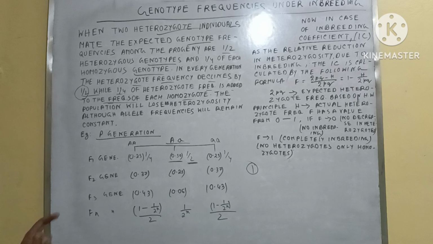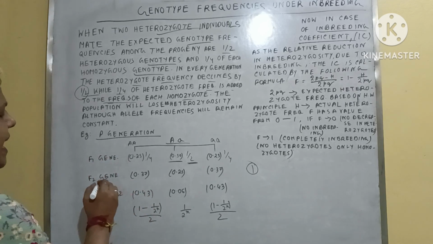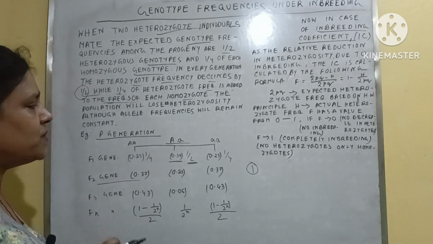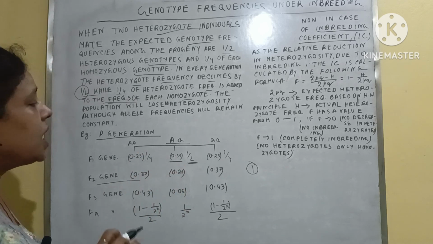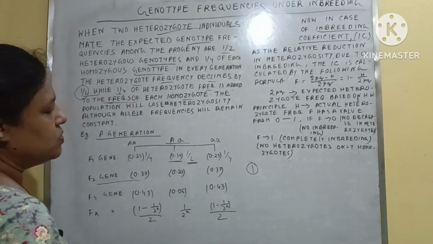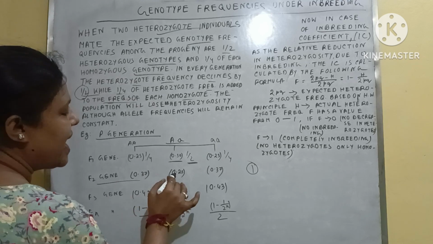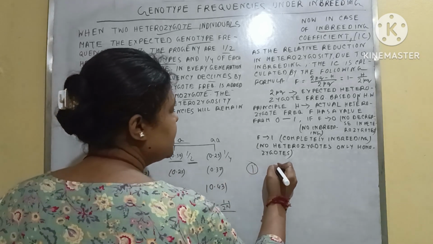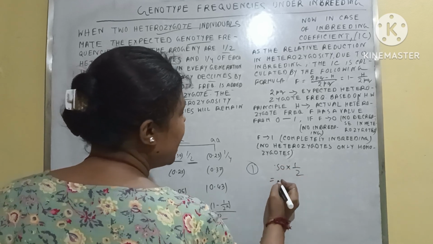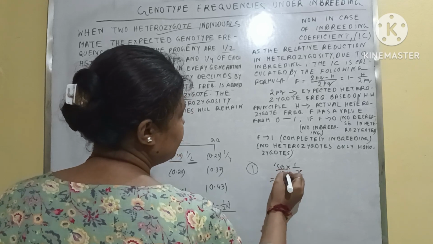Clear? So in the next generation, that means the F2 generation, what is happening here? First, observe the heterozygosity. In the first generation, the value was 0.50. In the second generation, the value becomes 0.25, which is half of 0.50.